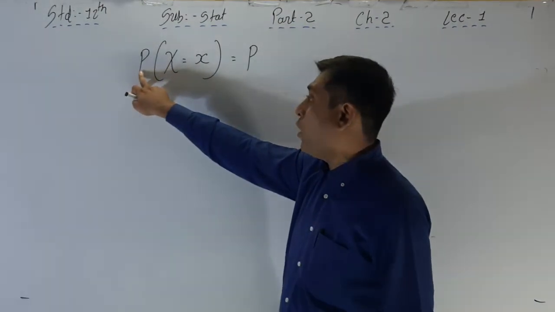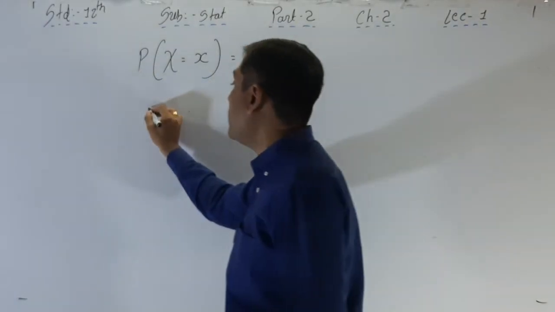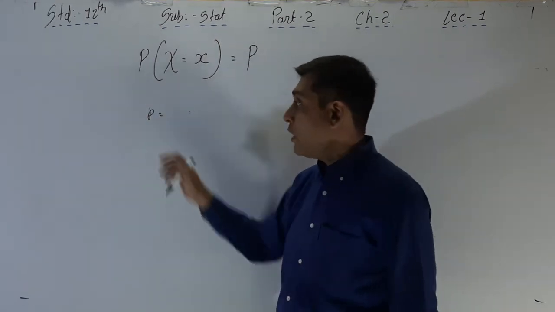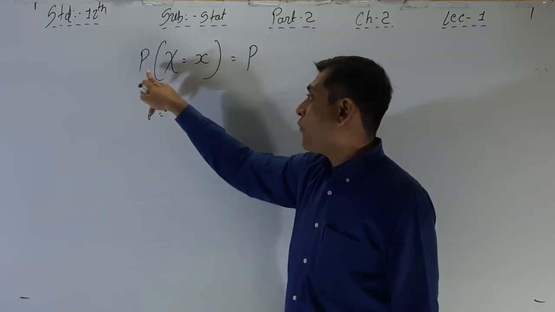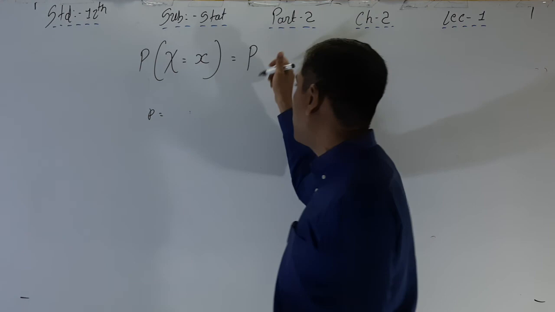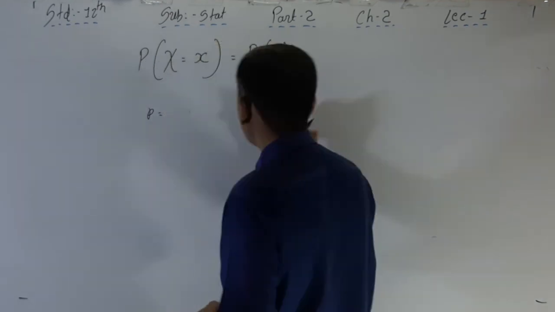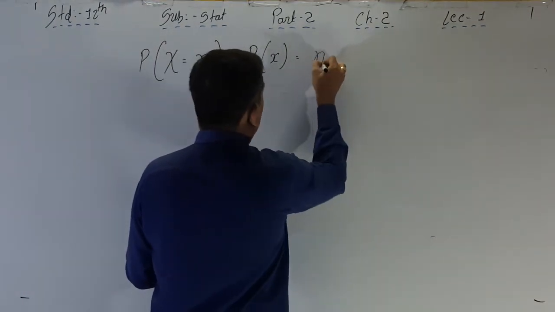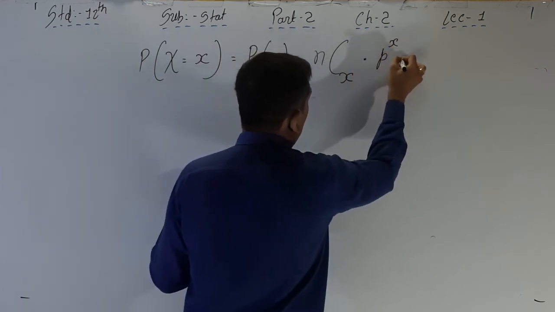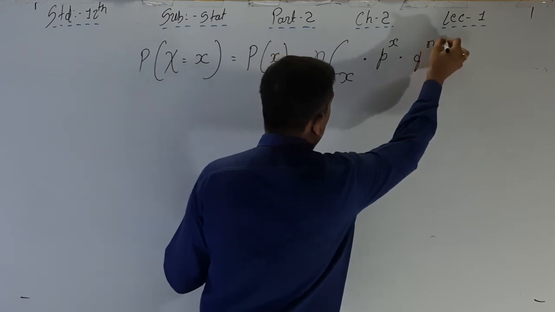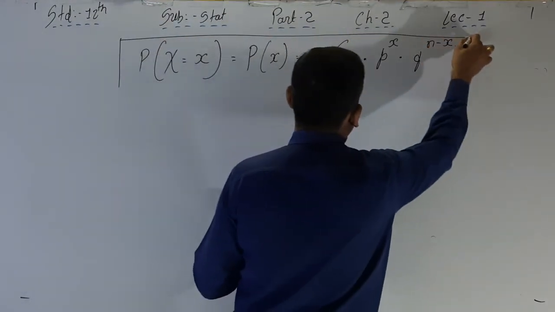So whenever you are writing P of, the meaning of this capital P is probability, and the meaning of small p is the probability of success. Okay, so you have to write this P compulsorily in a capital letter. P of capital X is equal to small x is equal to P of small x is equal to, the formula for that, nCx into p raised to x into q raised to n minus x. This is the formula of the binomial probability distribution.